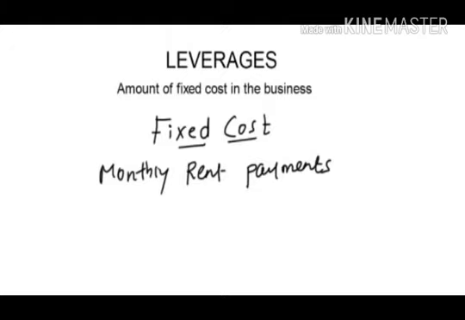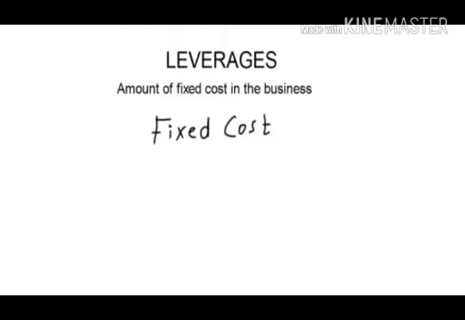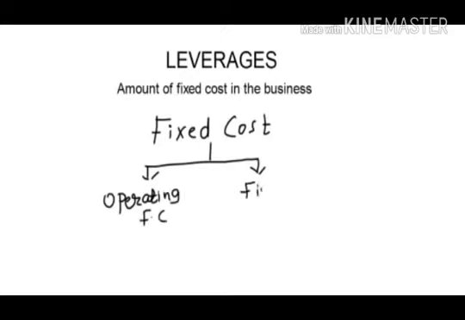Another example of fixed cost can be salaries which you pay to your employees. So salaries, at least in the short term, are classified as fixed cost. Now we can further divide this fixed cost into two parts. One is operating fixed cost, and another one is financing fixed cost.